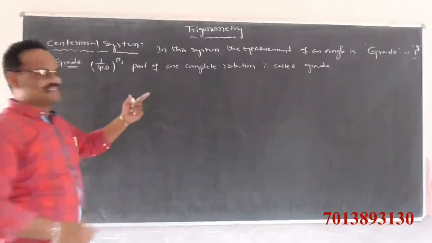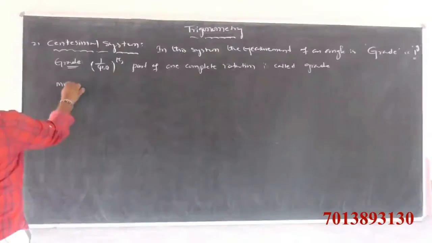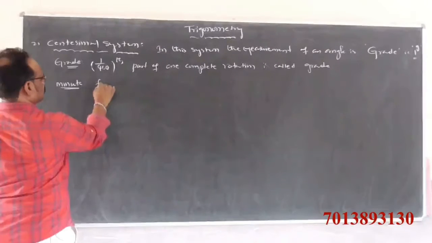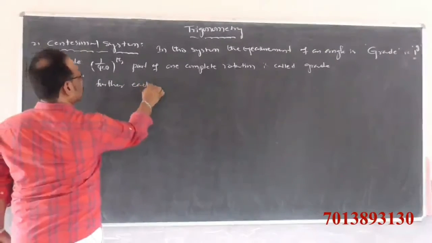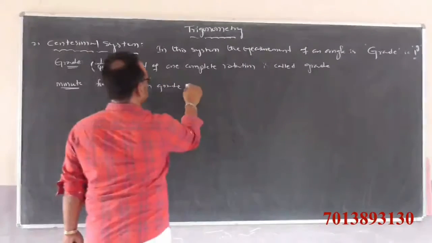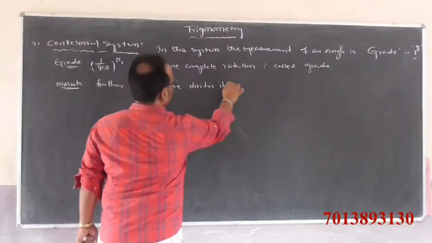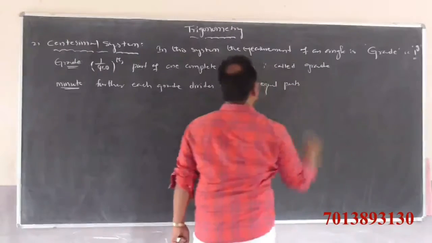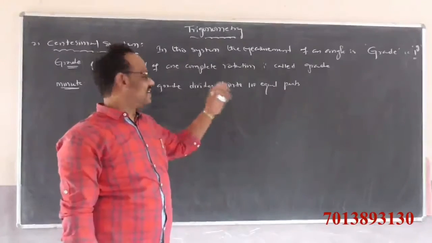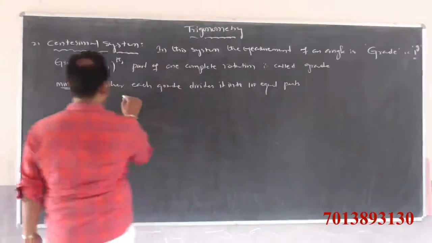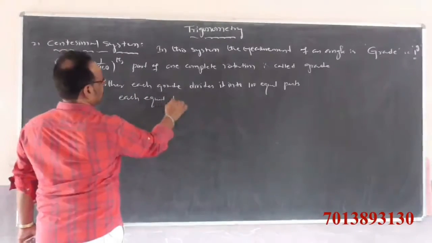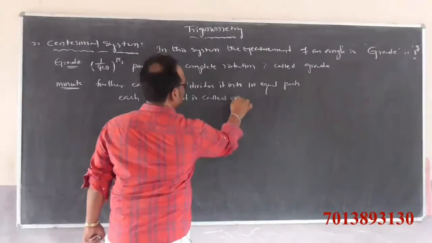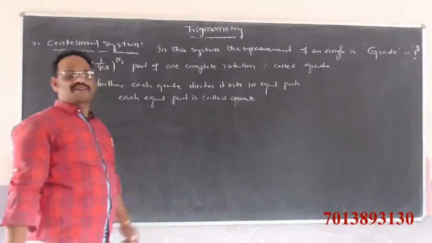Further, each grade is divided into 100 equal parts. Each equal part is called a minute.